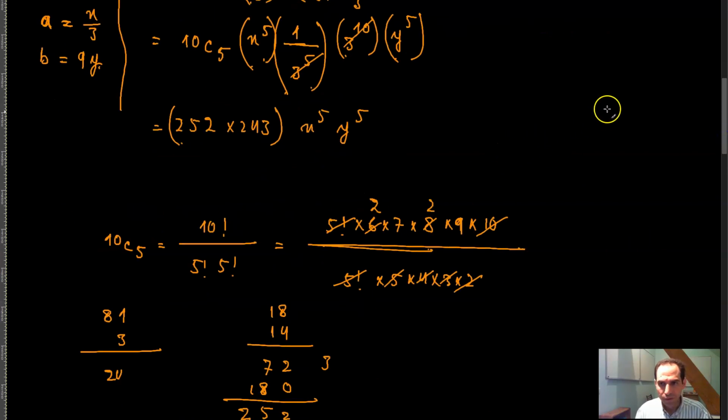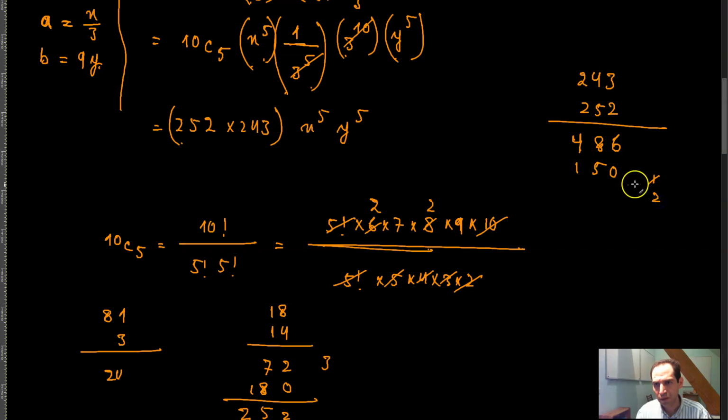And so you will have basically 243 times 252, which is the same thing as 2 times 3 is equal to 6, 2 times 4 is equal to 8, 2 times 2 is equal to 4, 0, 5 times 15, 1, 20, 21, 10, 12, 0, 0, 6, 8, and 4, 6, 13, 1, and 6 plus 6 is equal to 12, 1, 10, 11, 1, and 6, 6, 1, 2, 3, 4.